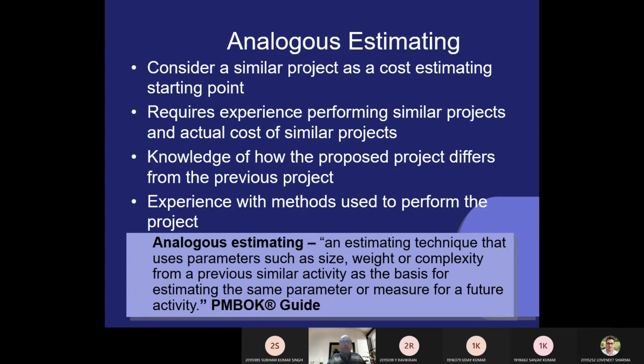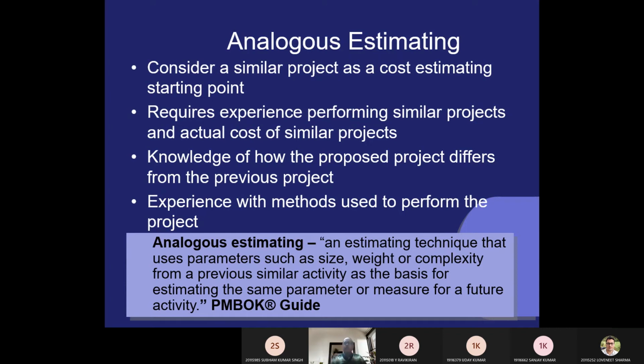Yes, sir. Now coming to the three different methods, I am trying to elaborate. The first method of estimating cost is the analogous method. The analogous method is an estimating technique that uses parameters such as size, weight, or complexity from a previous similar activity as the basis for estimating the same parameter or measure for a future activity. I am reading from the bottom only.